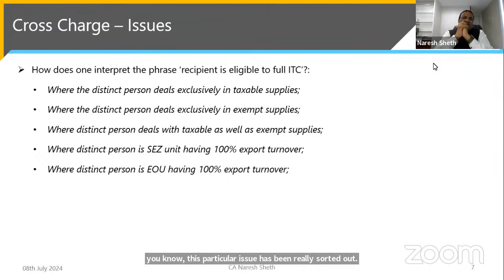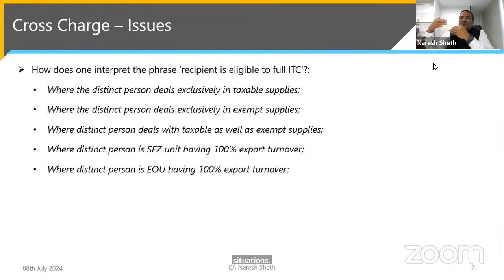But let's see, how does one interpret the phrase "recipient is eligible for full ITC"? There are 4 situations. There could be a branch office or a distinct person that deals exclusively with taxable supply. In that case, the centralized office or HO can put any figure as a value and it will be accepted under the proviso to Rule 28. There will not be any issue.